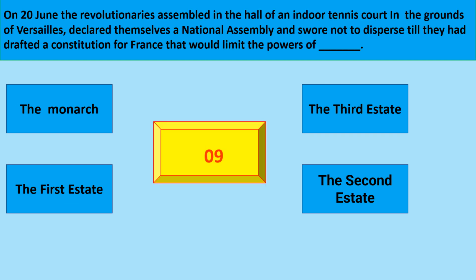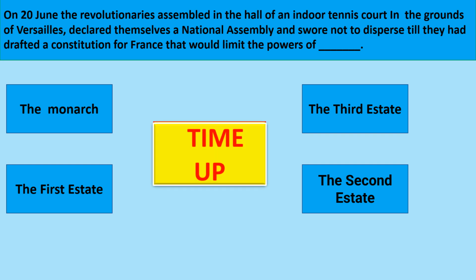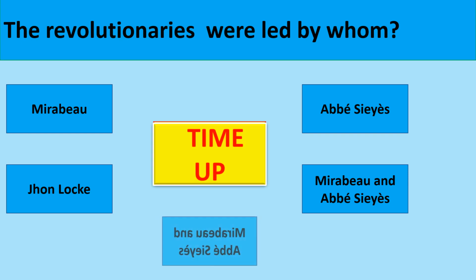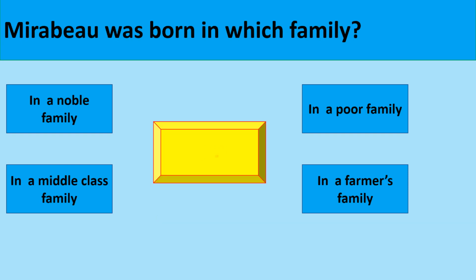On 20 June, the revolutionaries assembled in the hall of an indoor tennis court in the grounds of Versailles, declared themselves a national assembly and swore not to disperse till they had drafted a constitution for France that would limit the powers of the monarch. The revolutionaries were led by whom? The correct option is Mirabeau or Abbé Sieyès. Mirabeau was born in which family?